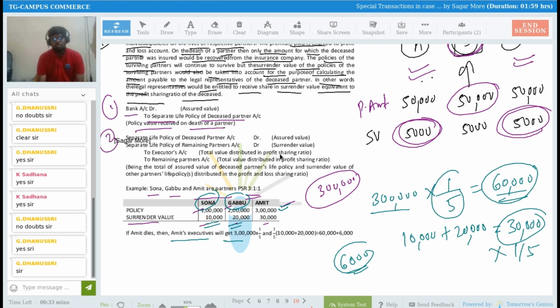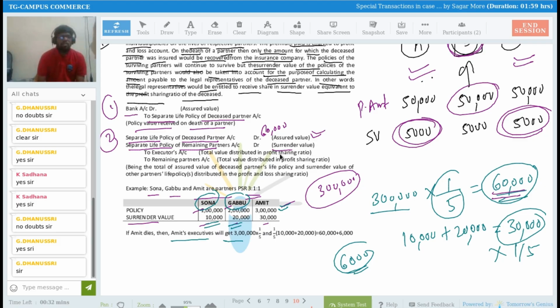Now the second entry is important, sir. Separate life policy of deceased partner account debit at assured value. So how much is the assured value? 3 lakh rupees. But he is not receiving the entire 3 lakh rupees. He is going to receive only 60,000 rupees, his share. So I will be debiting 60,000 rupees here, right? Then we have to debit separate life policy of remaining partners at surrender value.